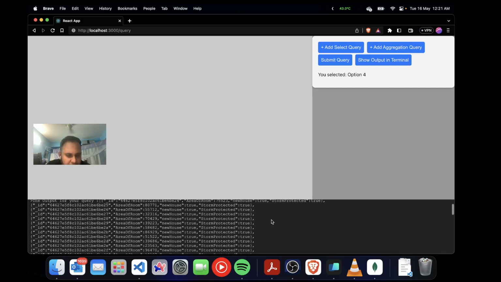So this is the output. It's in the document format in which MongoDB stores data. Here also I want to highlight a future possibility that we could make it look better and give a proper tabular kind of output similar to how MySQL does it.